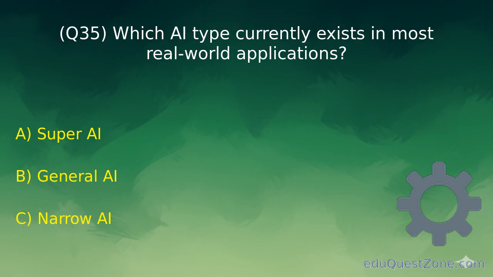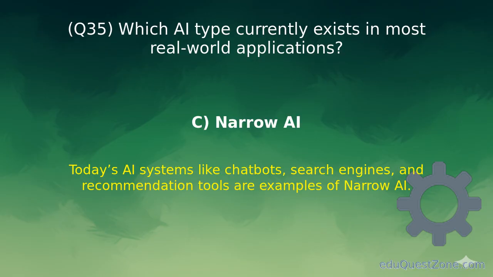Question 35. Which AI type currently exists in most real-world applications? Option C. Narrow AI. Most real-world AI today is narrow AI, like chatbots and search engines.